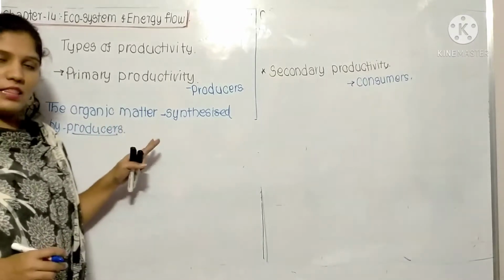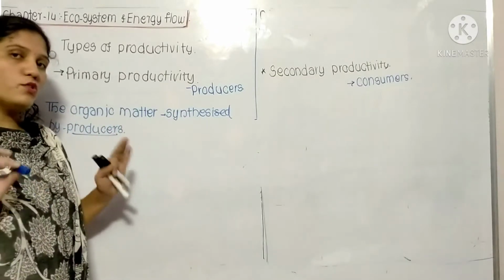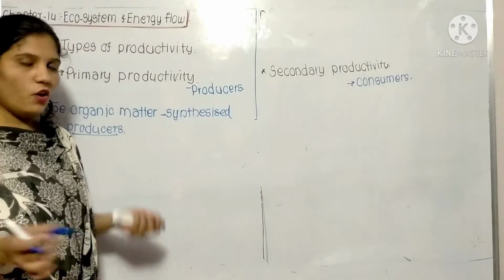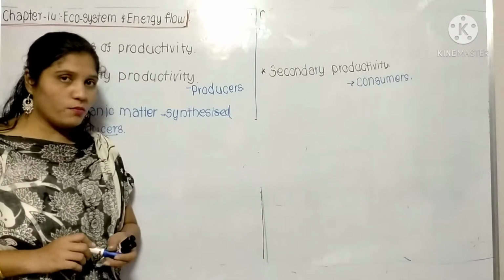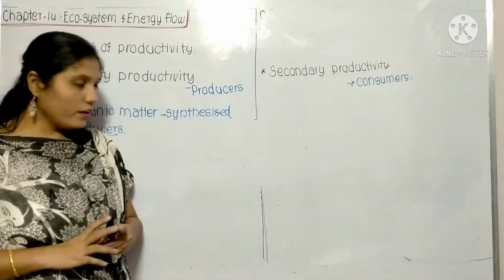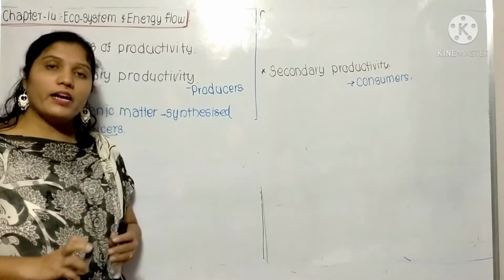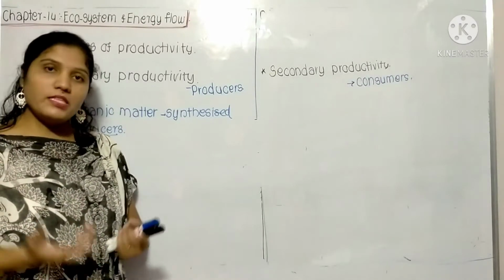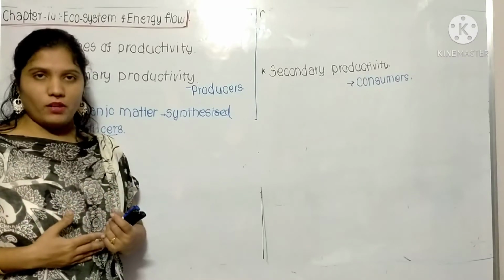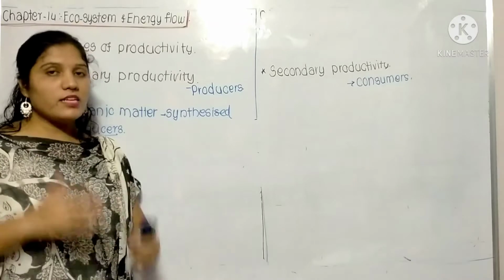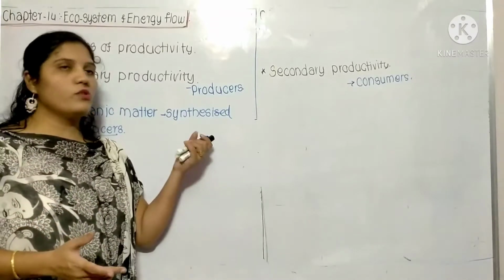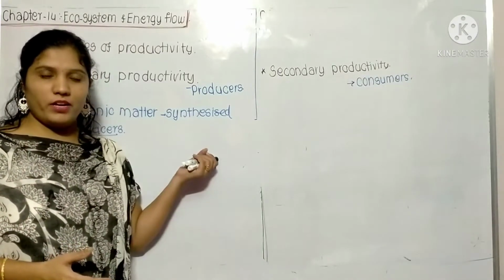Now, primary productivity is not totally dependent on the plants. All of you know that the plants prepare the food material because they are autotrophs. But productivity also depends on sunlight, and many factors are important for that. For example, temperature is one of the factors. If there are changes in the temperature, then of course there will be an effect on the productivity.